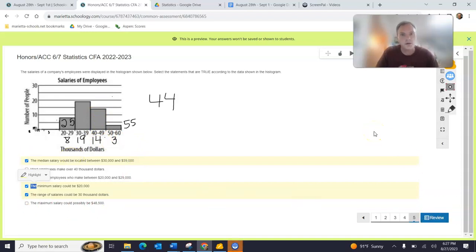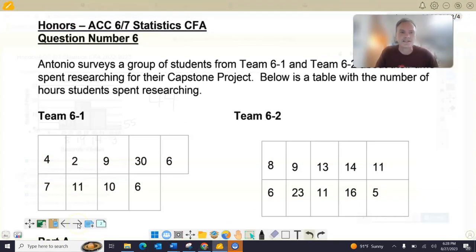And that wraps up the computer portion of this test. Let's take a look at the written portion here. Okay, here we go. This is the written portion right here. We have Team 6-1, Team 6-2. Make sure you read this. You need to know the story behind it because it talks about Antonio. He's surveying, and he wants to know about their time spent researching for the capstone project.